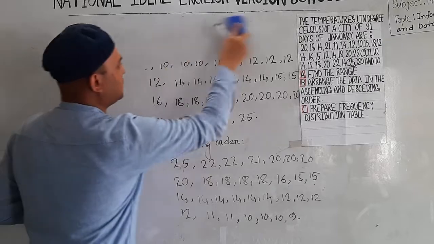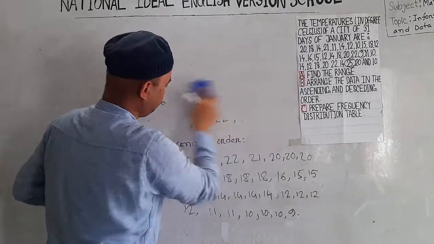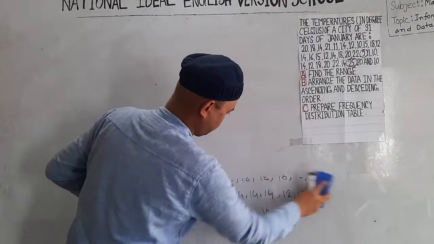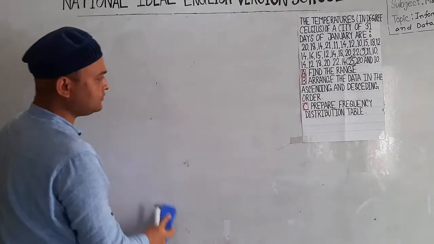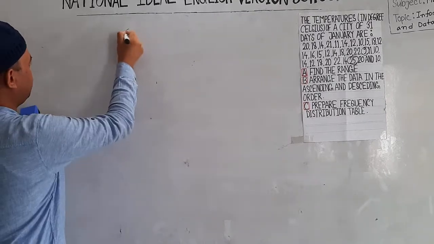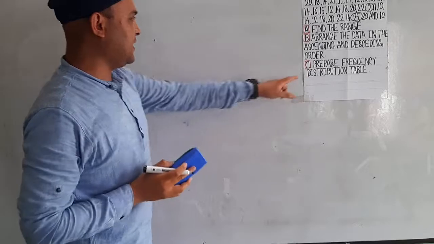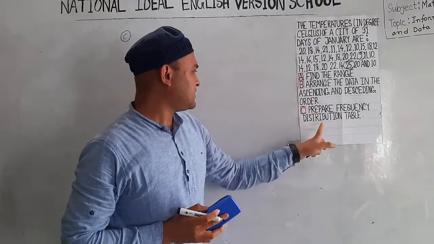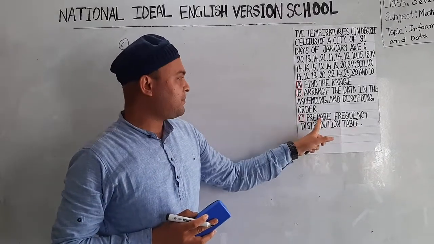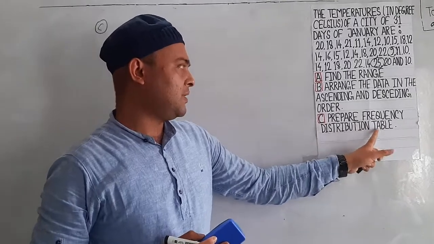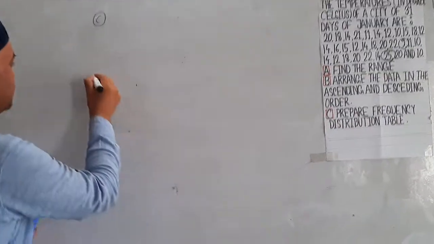Now go to part C. Part C is to prepare a frequency distribution table.